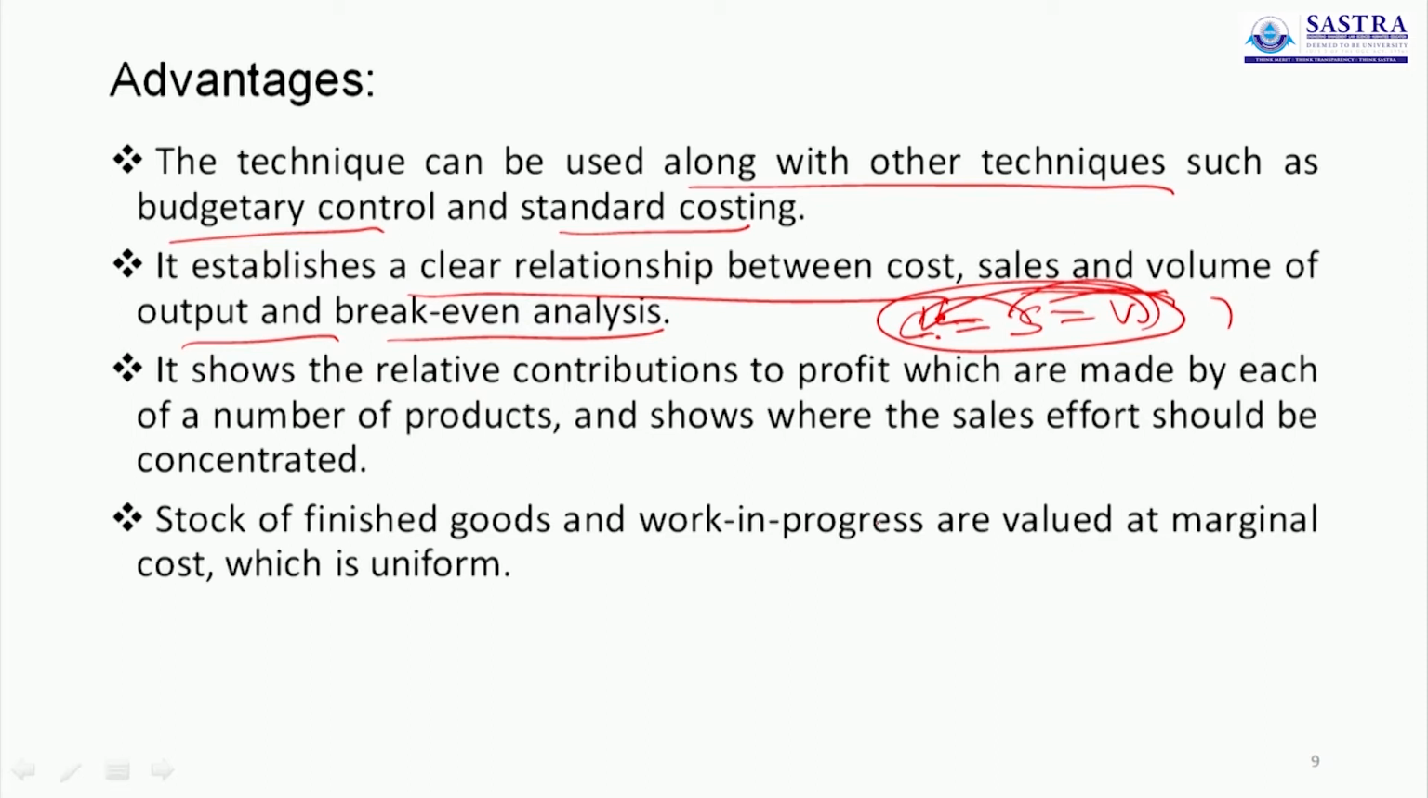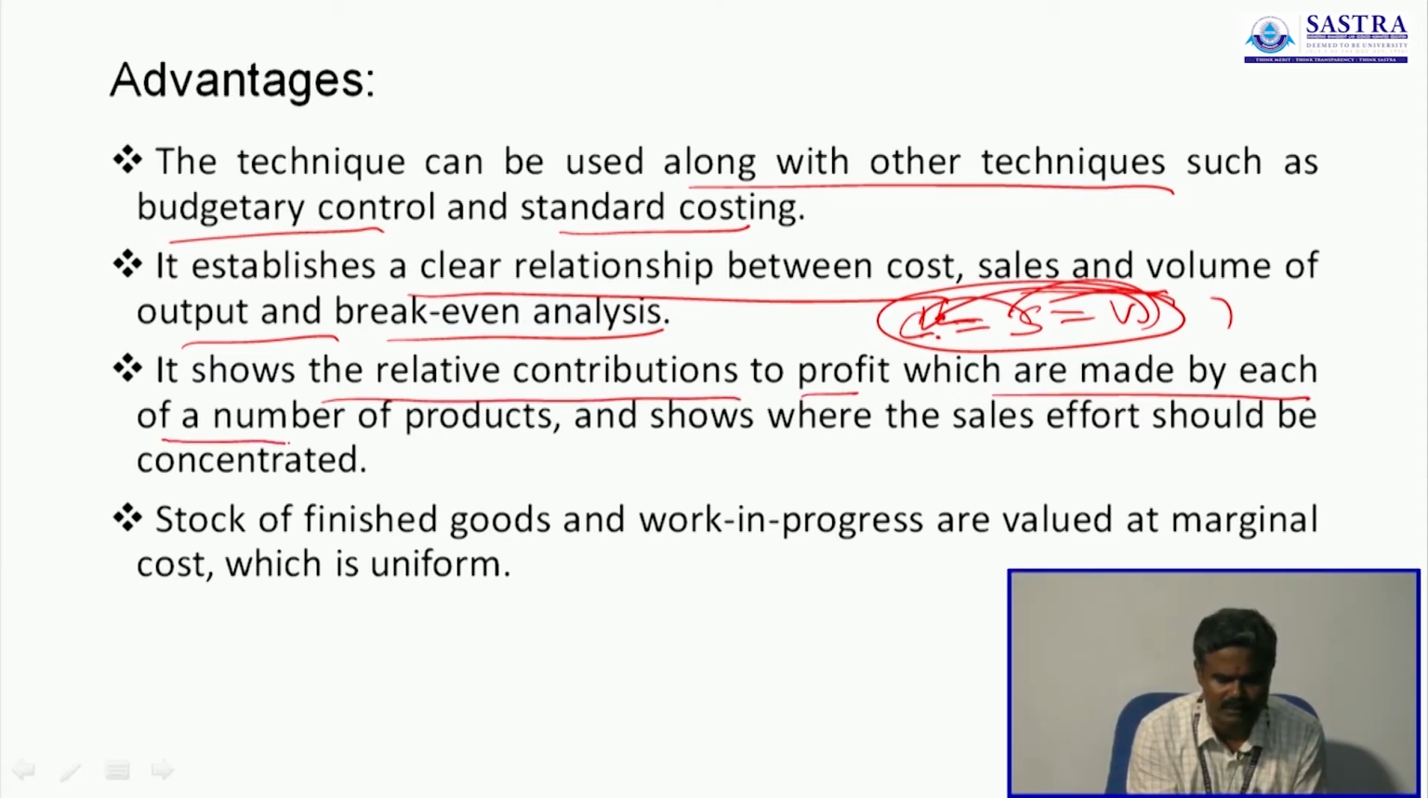This is a point of no profit, no loss, when the total revenue touches the total cost. Up to the point where total revenue touches the cost, we cannot earn any profit. When the total revenue or sales exceed the total cost, we are safe, we have some profit. It shows the relative contributions to profit made by each of a number of products and shows where the sales effort should be concentrated.